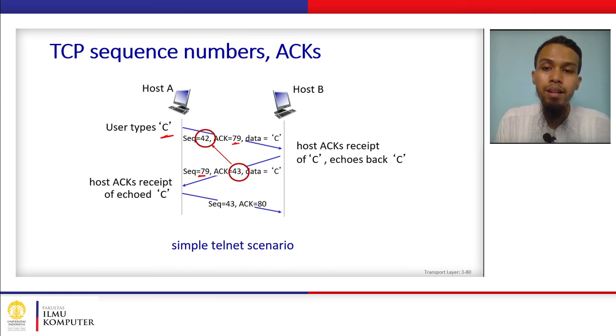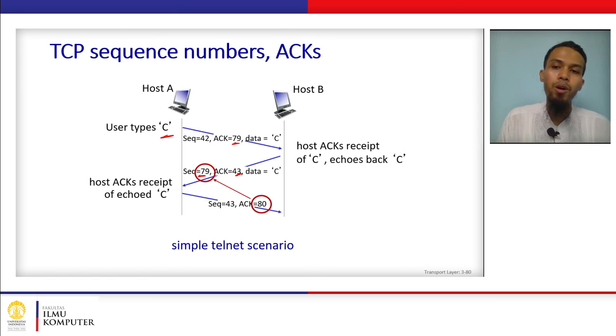This means that 79 is the next sequence number expected by host A from host B. Since host B already received sequence number 42 from host A, the next sequence number expected by host B from host A is 43.